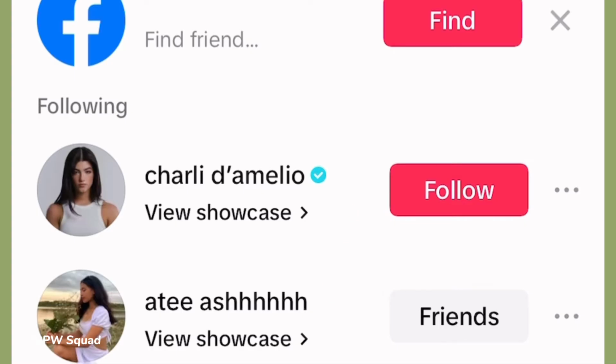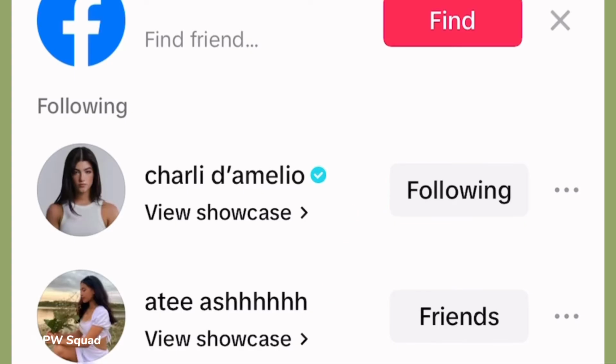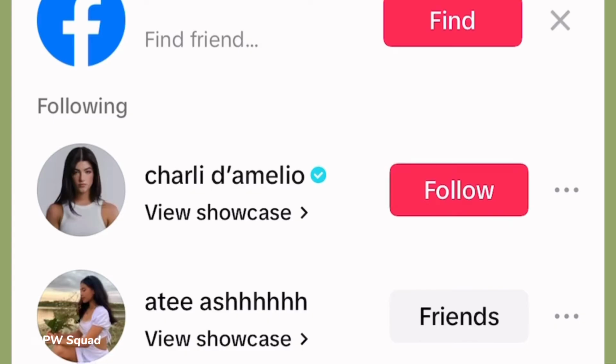Then repeat. So that's what I did to increase my TikTok followers, guys. Just unfollow and follow that before 3 seconds only. So someone will definitely follow you.